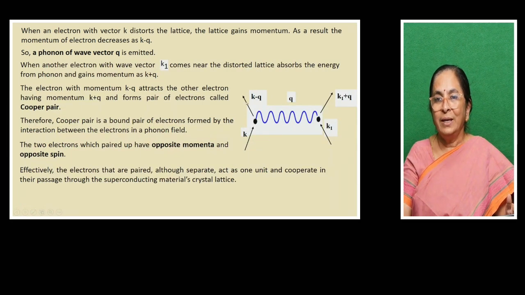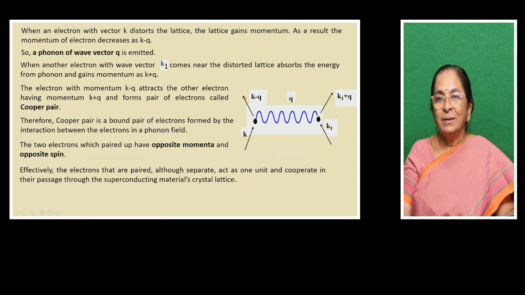For example, when these electrons are formed as a pair, that cannot be attracted by the positive ion in the crystal lattice, because this positive ion will attract the electron naturally, but these two electrons are in the bound state now. So one is having opposite momenta, another is having positive momenta. So the crystal ion cannot attract them. So there cannot be any distortion, because these two electrons have their spins opposite and their momenta opposite. So the positive ions are not able to attract these electrons.